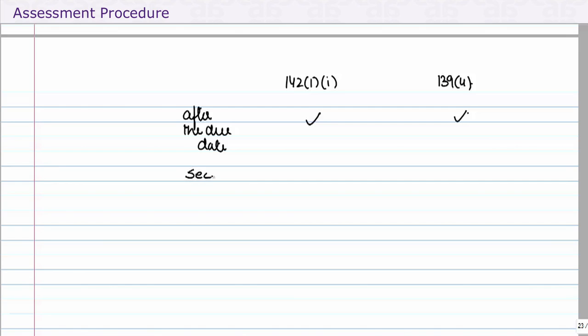Then as per section 80, we have carry forward of losses. Is the restriction of section 80 applicable to both these returns? Which means whether I file a return under 139.4 or I file a return under 142.1.1, there can be no carry forward of loss.